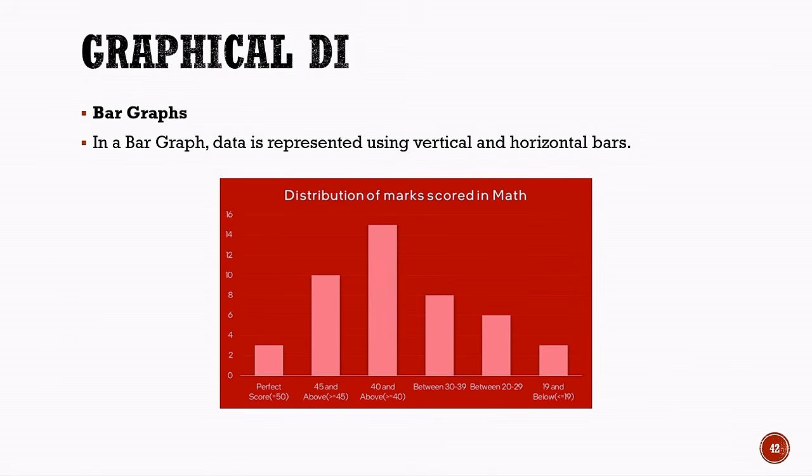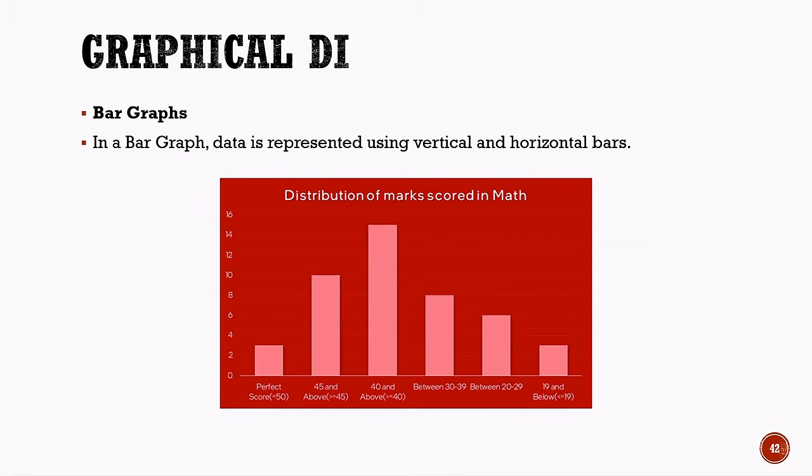Now, let us understand graphical data interpretation. One common method of graphical data interpretation is the bar graph. In a bar graph, data is represented using vertical or horizontal bars. The length or height of each bar represents a particular numerical value. In the given example, the bar graph shows the distribution of marks scored in mathematics.